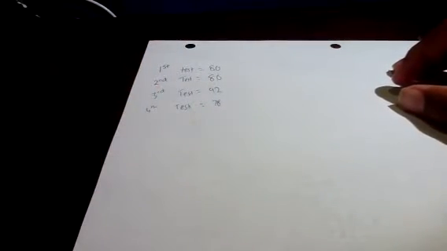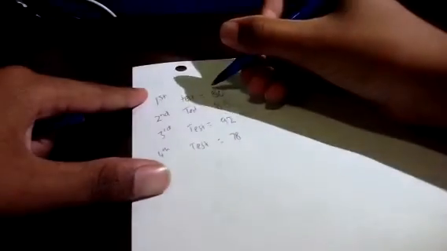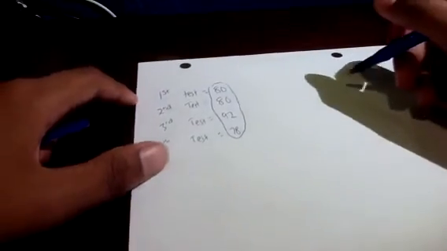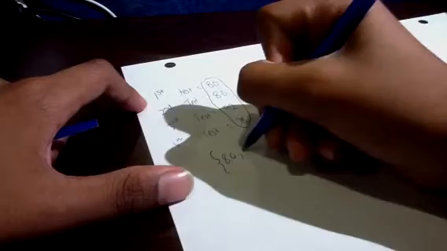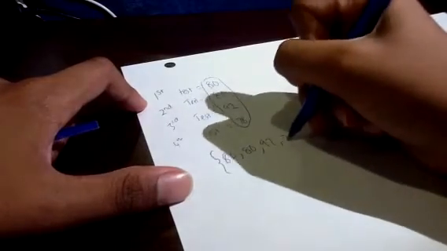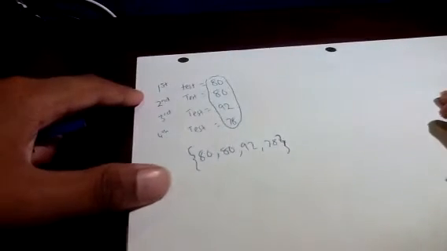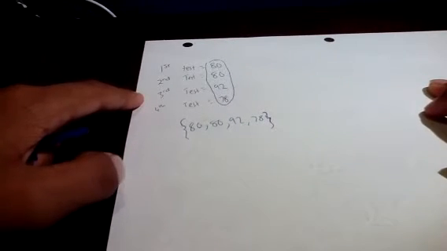Now, these are scores, okay? So this is our set of numbers. So let's write this out. We have 80, 80, 92, 78. Okay, 78. So, let's find the average of this.